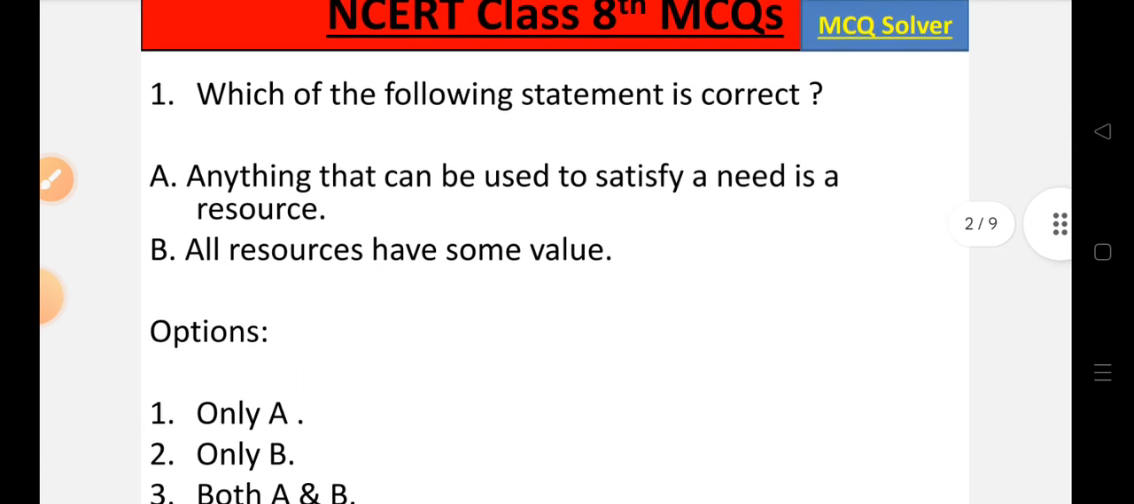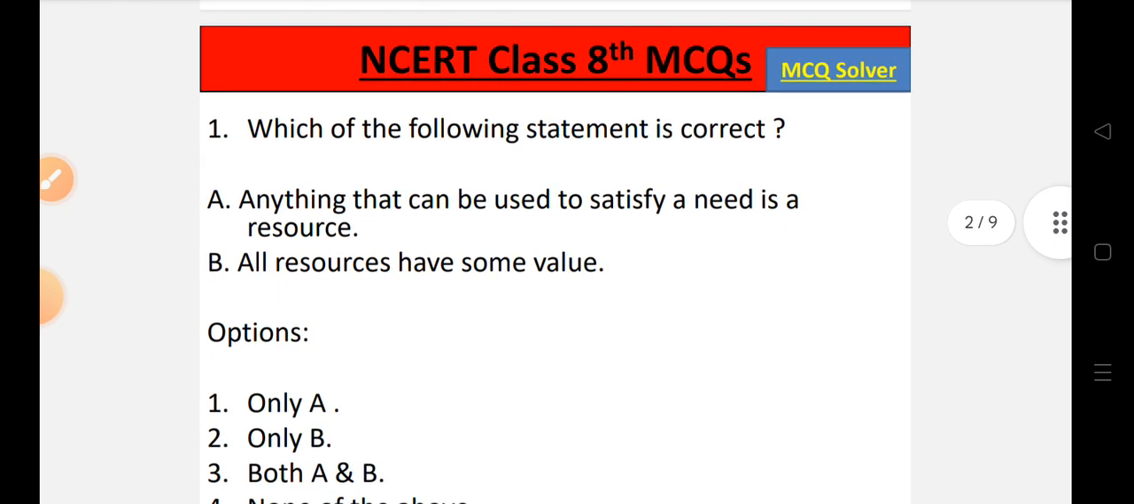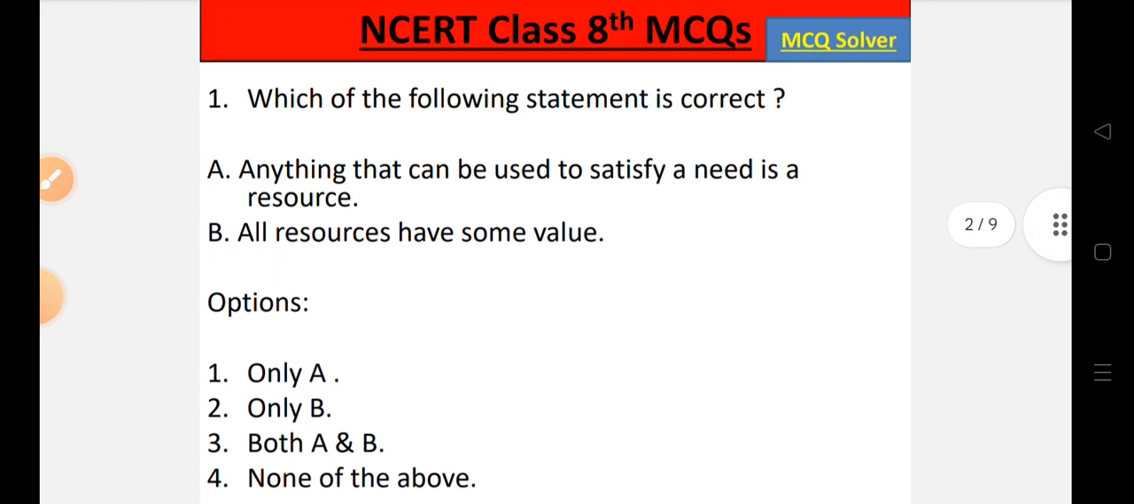Question number 1. Which of the following statement is correct? Statement A. Anything that can be used to satisfy a need is a resource. Statement B. All resources have some value. Let's look into the options. Option number 1. Only A is correct. Option number 2. Only B is correct. Option number 3. Both A and B is correct. Option number 4. None of the above.